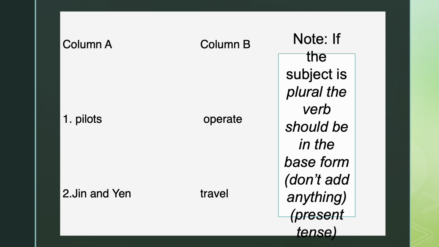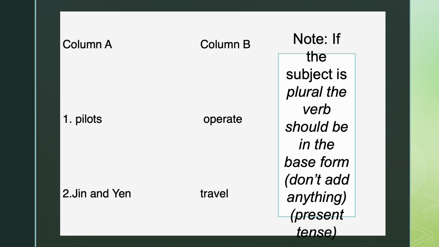Look at this column A and column B. Column A, pilots. There are many. Jean and Dien, they are many too because it's more than one. Thus, you have to remember that if the subject is plural, they are many, the verb should be in the base form. You will not add anything on it. So, for example, the pilots operate the plane. Jean and Dien travel to America. So, can you now see the difference?